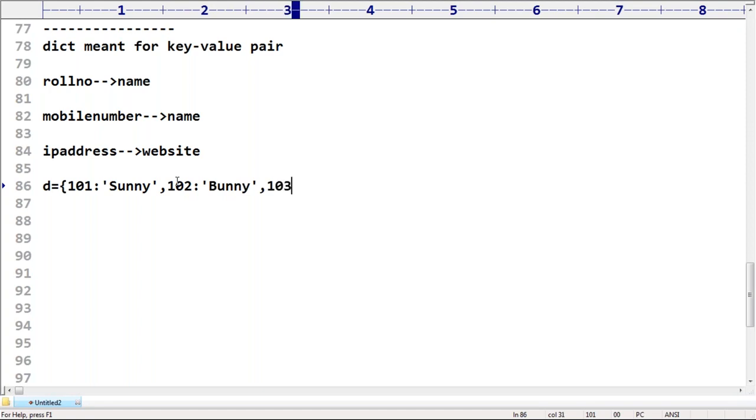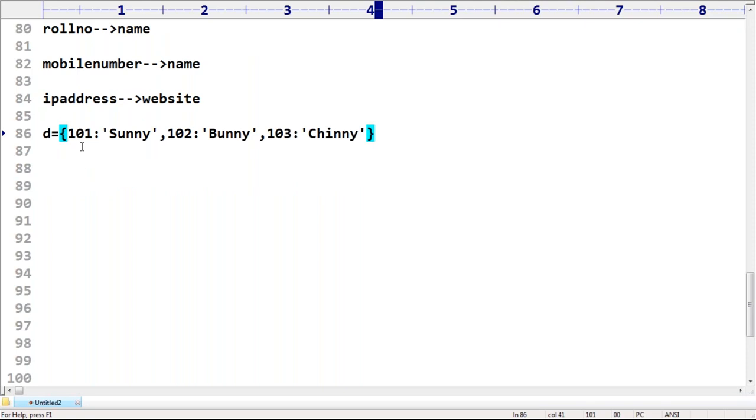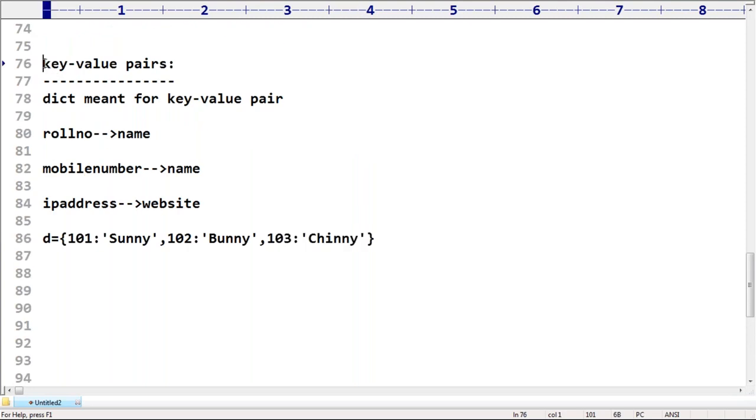Next, 103, something like Chinny, like this I'm taking. Just observe that. How many key value pairs are there? Please respond. Three key value pairs, right? For this type of requirement, automatically we can go for the dict concept.